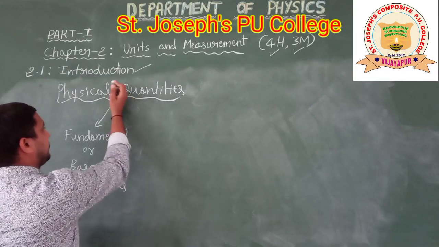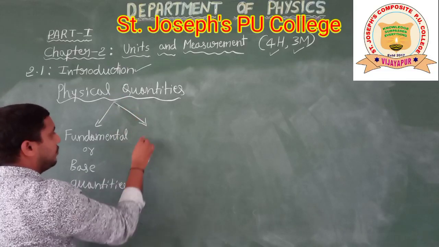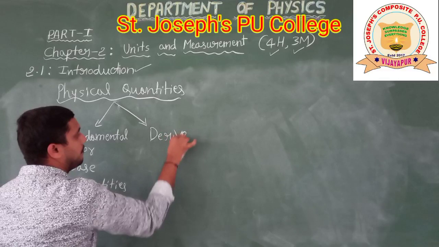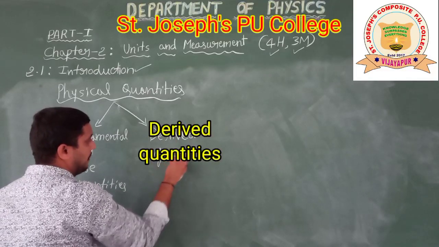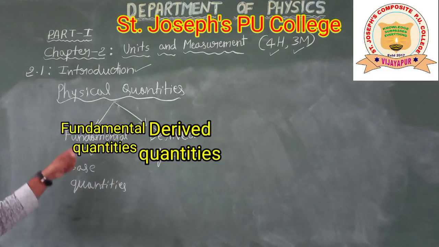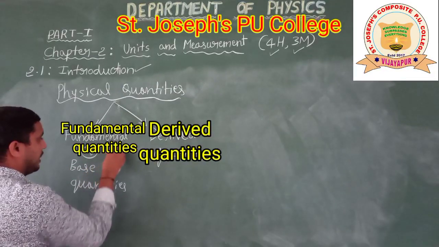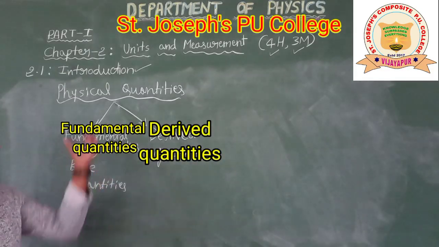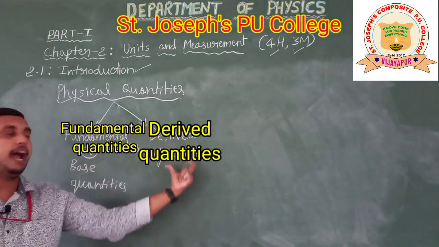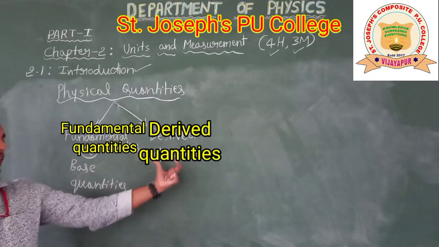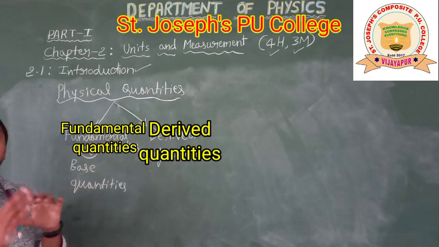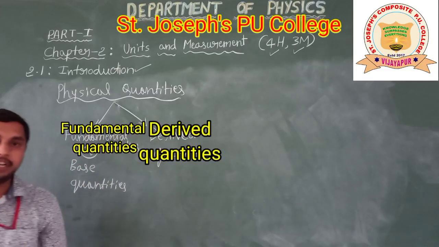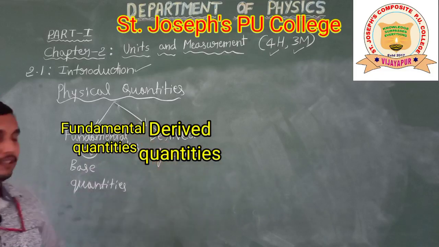And another one is derived quantities. In this chapter we will discuss these two types, fundamental quantities and derived quantities. These are very important.